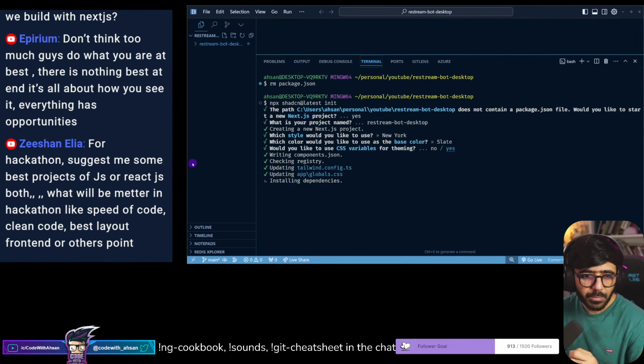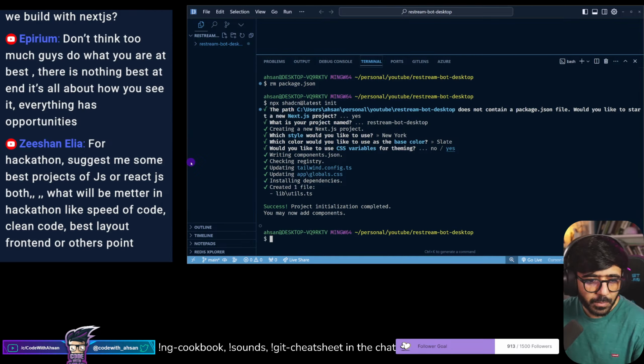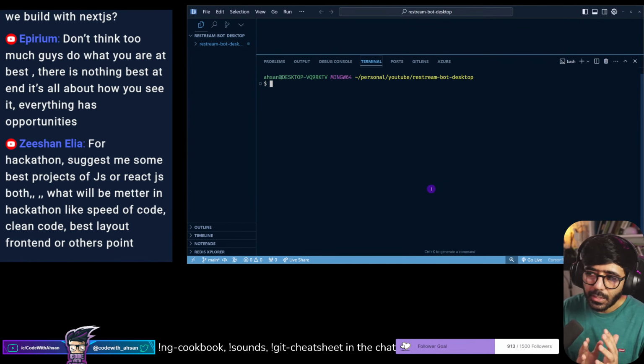For hackathon, suggest me some best projects for JS or React.js both. What will be better in a hackathon, like speed of code, clean code, best layout front end, or this? In a hackathon, what's most important is that you have a really clear scope defined on what you want to build. So first you need to decide this is what I'm going to build. Then you define the stories. Even before coding anything at all, you need to decide the feature set that you will demo at the end, because in hackathons what matters most at the end is how you demo your application. So think from the beginning about what you will demo. What is the one feature in your hackathon that you're going to present on the screen, and that has to be perfect. So there should be no flaws in that. It doesn't have to be the entire application that you need to build from scratch.